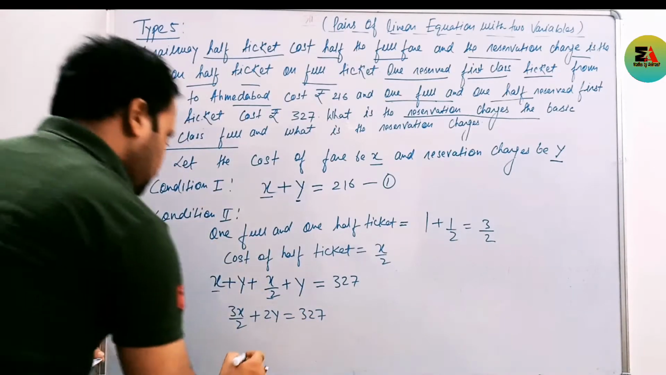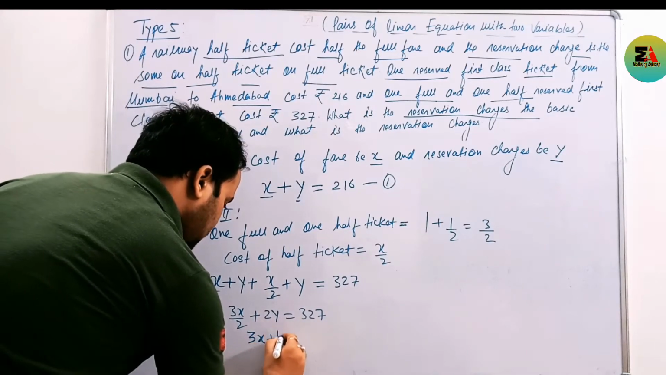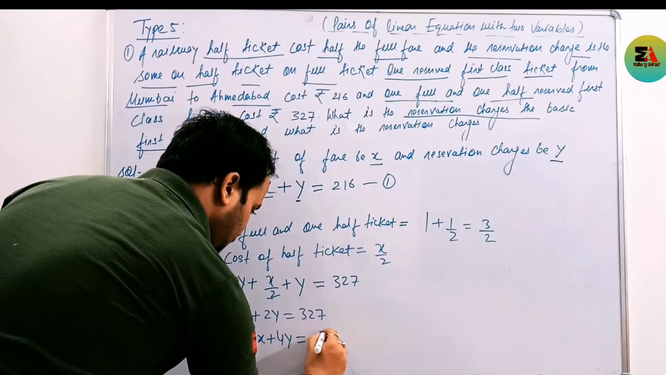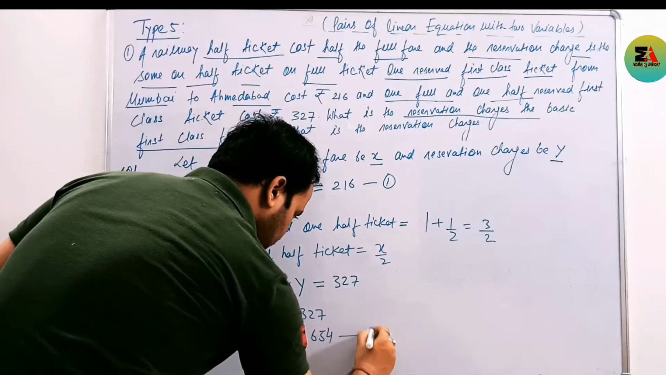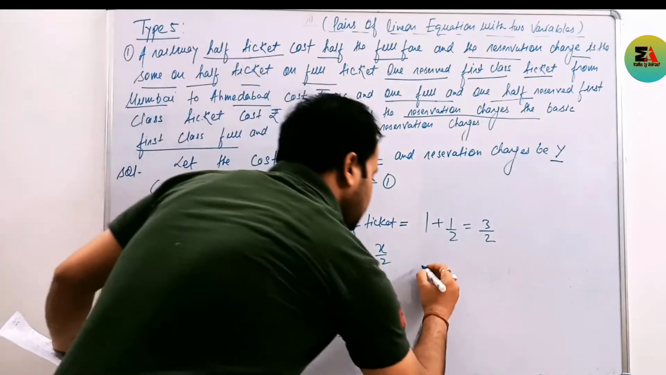Take the LCM. After taking the LCM, this becomes what? 3X plus 4Y is equal to 654. This is our equation 2. Clear? And solve both equations.